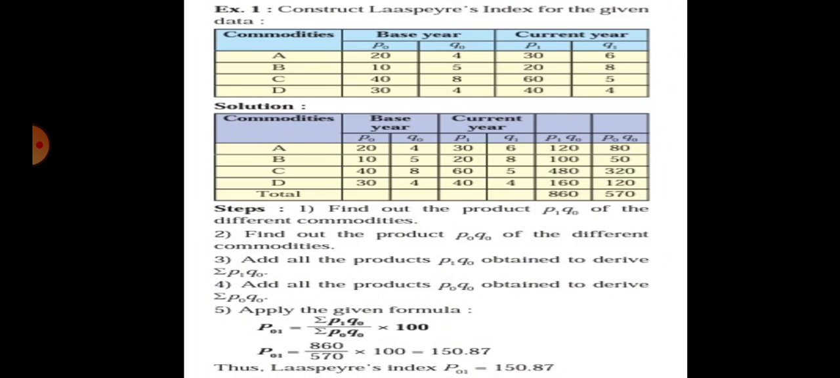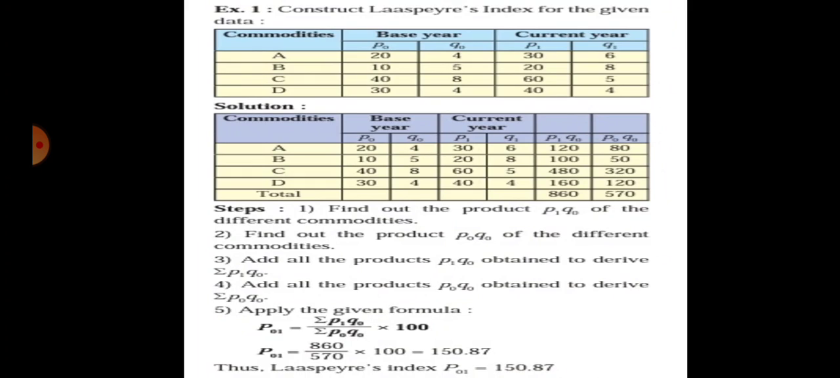So 30 multiplied by 4 is equal to 120. Then the B commodity, P1 is 20 and Q0 is 5, so 20 multiplied by 5 is 100. Then 60 multiplied by 8 is 480. Then 40 multiplied by 4 is equal to 160. So let's calculate the sum of P1 Q0. The sum of all these figures is 860.